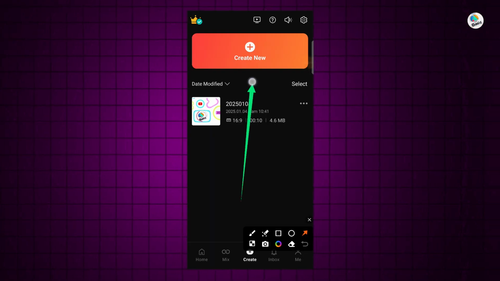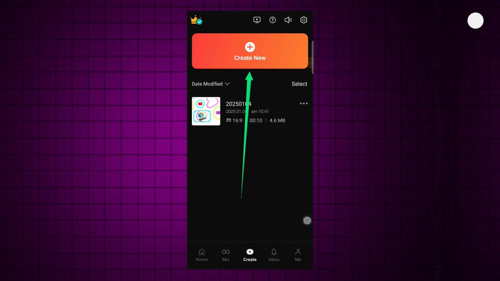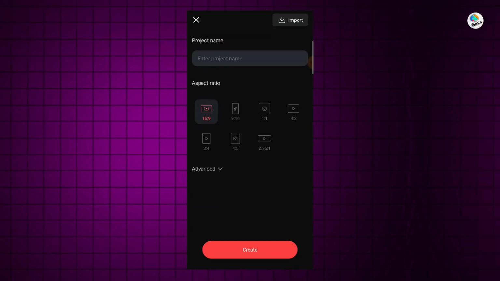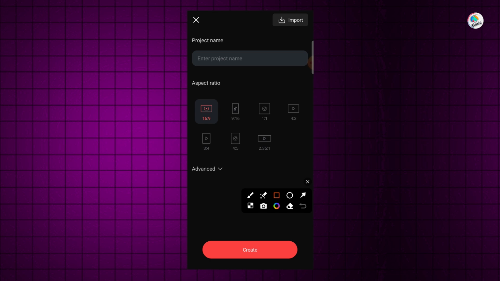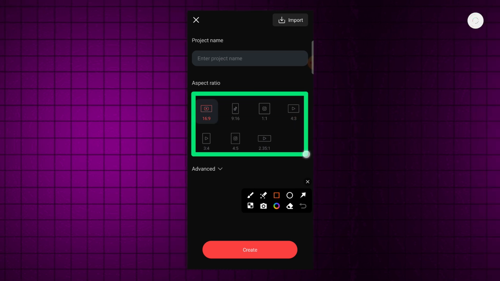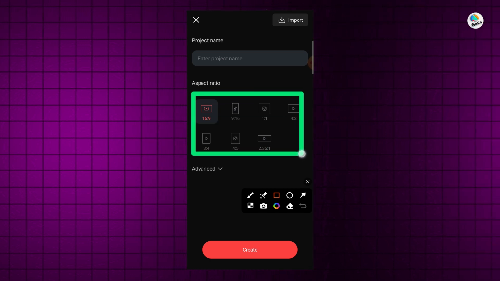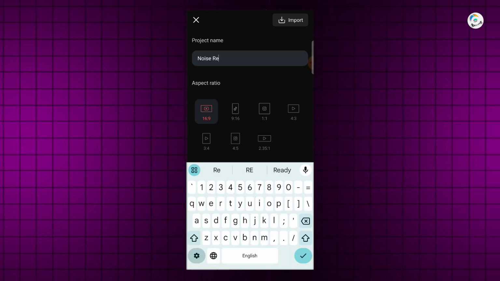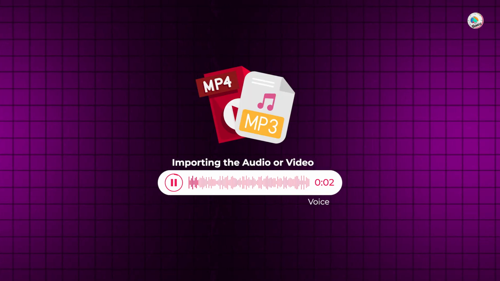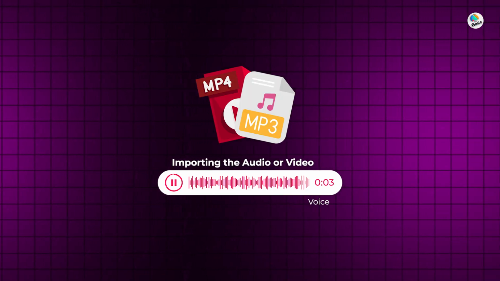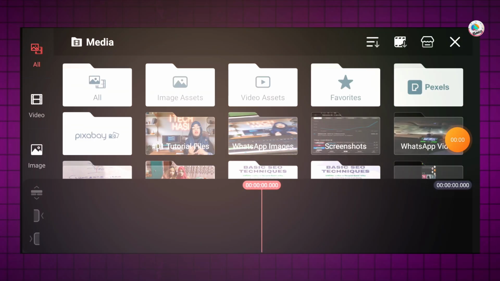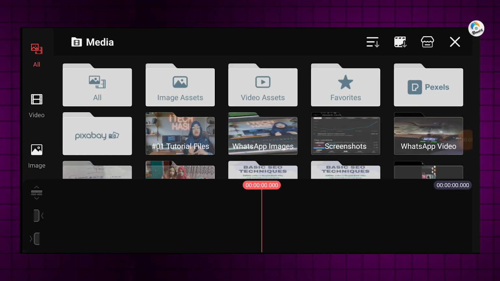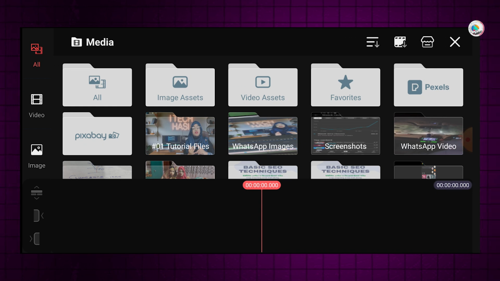First, open the KineMaster app and create a new project. Select the aspect ratio based on your video, like 16:9 for landscape or 9:16 for vertical videos. Next, import the audio or video file you want to edit. Use the media browser at the bottom to select your file and add it to the timeline.